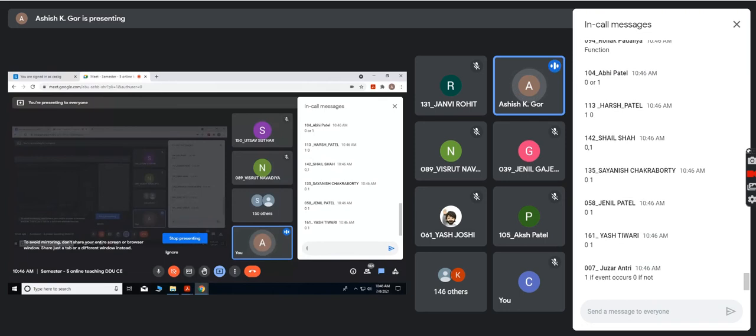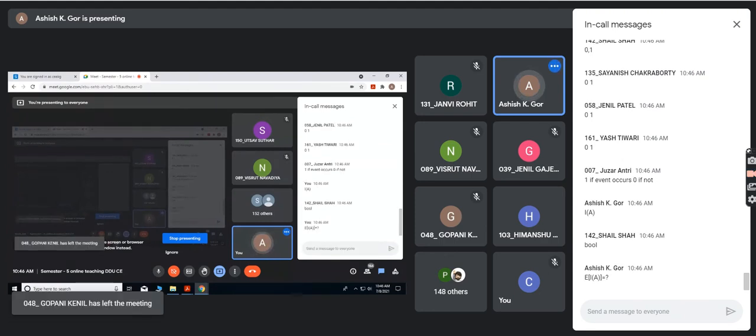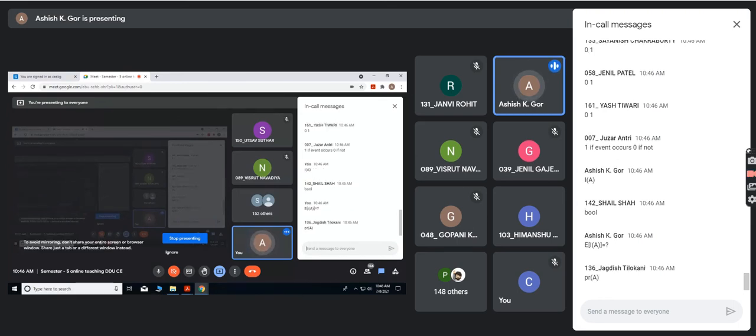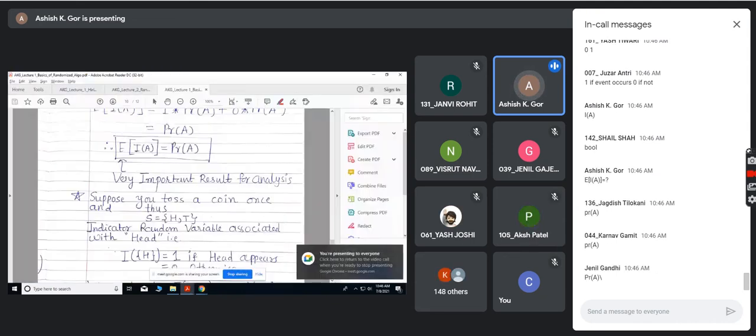So, what do you mean by I of A? Yes, very correct. If event A occurs, then it will be 1. If event A does not occur, then it will be 0. So what is the expected value of an indicator random variable? If you recall, what is this answer? Expected value of indicator random variable for an event A. Very correct. So let me revise that first.